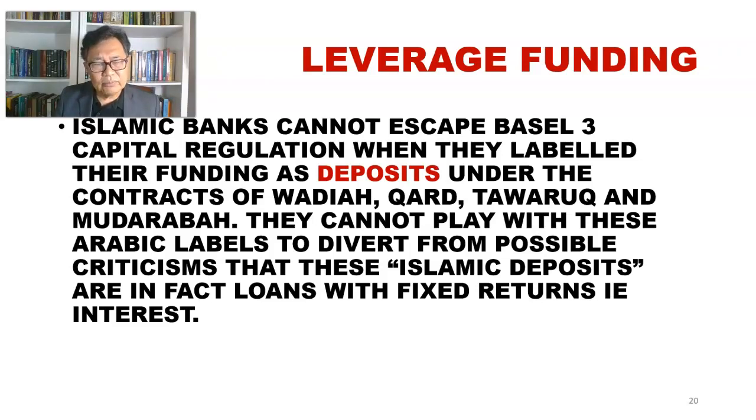So because the Islamic bank technically is under the governance of the Basel Accord, they must be able to observe this Basel regulation, so as to ensure that the Islamic banking business is recognized worldwide.